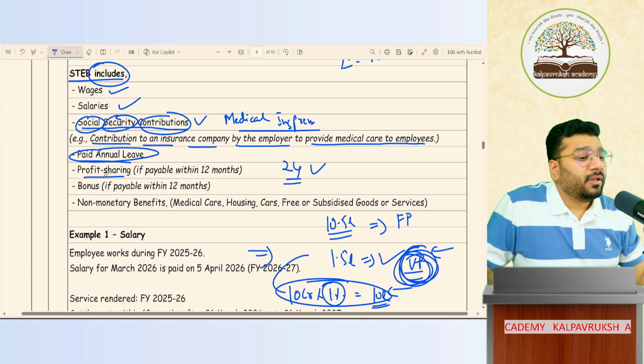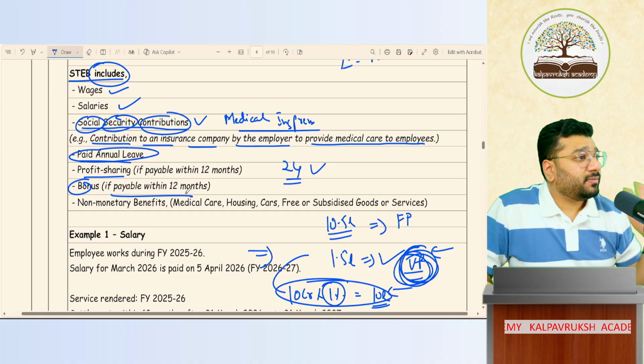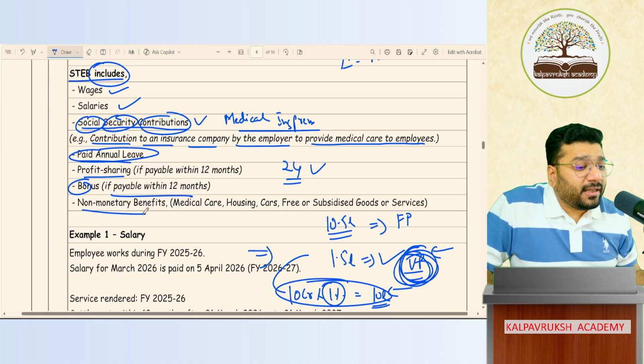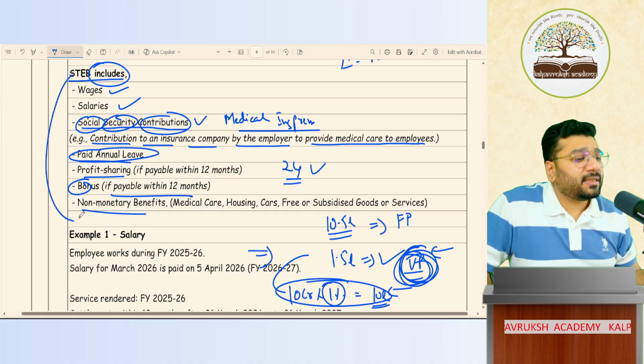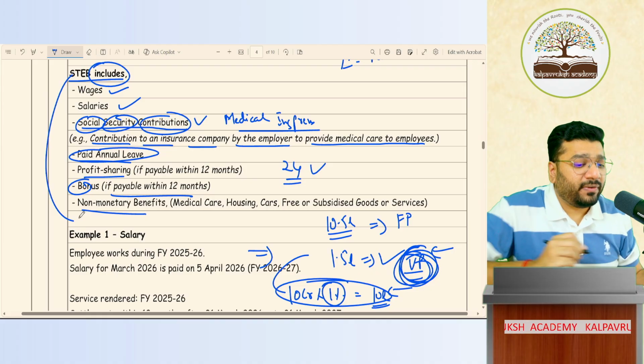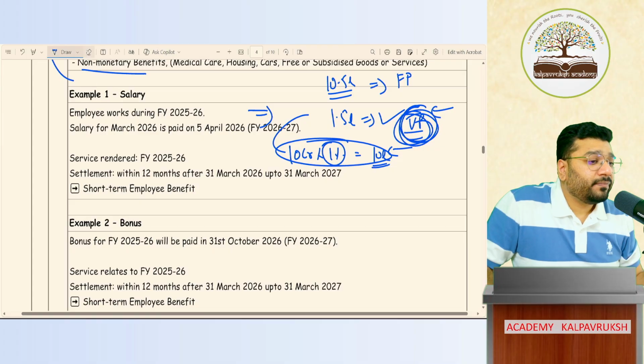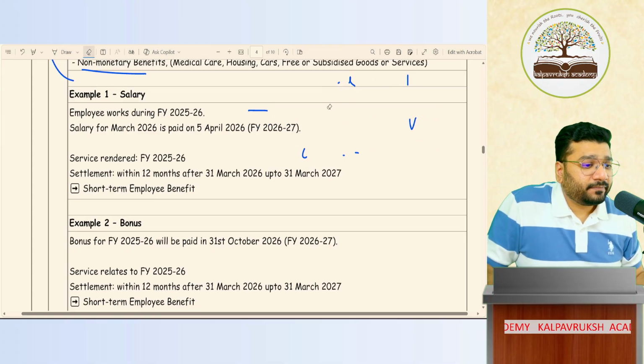Can I continue now? Any bonus that is payable within 12 months of the balance sheet date, any other non-monetary benefit, etc. All these are part of your short-term employee benefit. Okay? Next, salary.